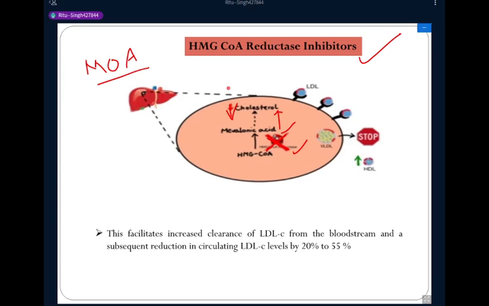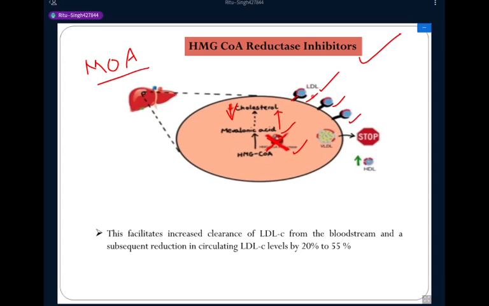Now the liver cell reduces the level of cholesterol production and begins to compensate by synthesizing more low density lipoprotein receptors.